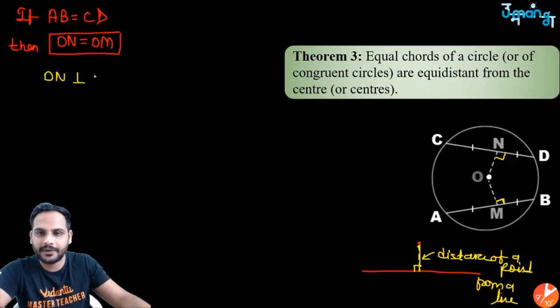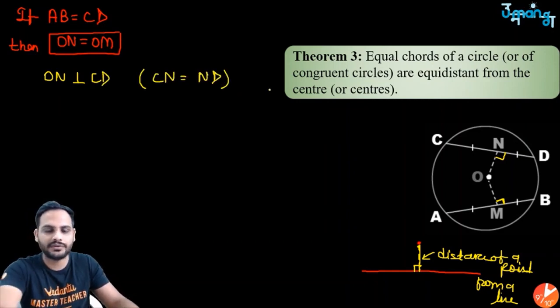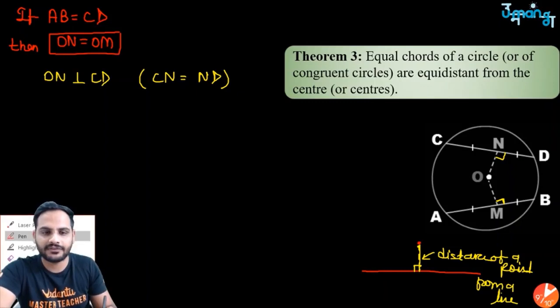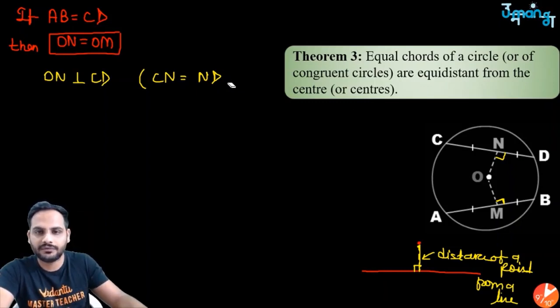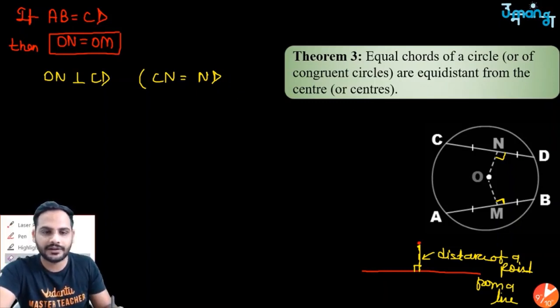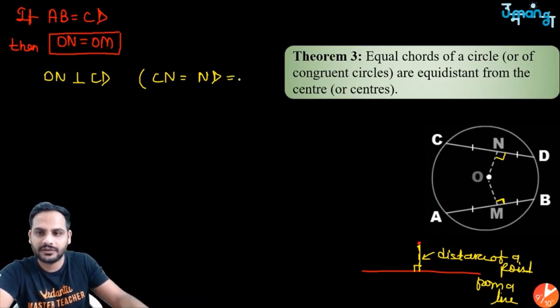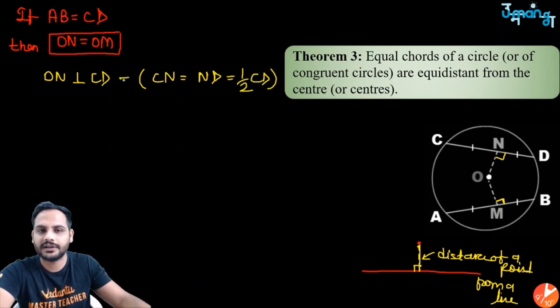So first thing I know, since ON is perpendicular to CD, I can clearly say CN is equal to ND, and they both will be equal to half of CD, because N is the midpoint.